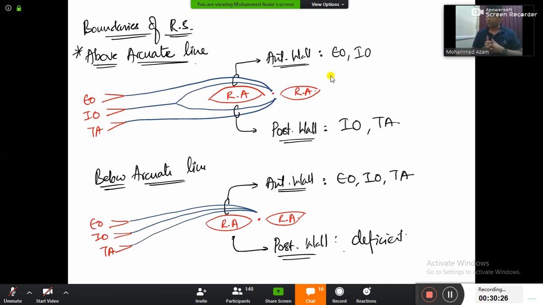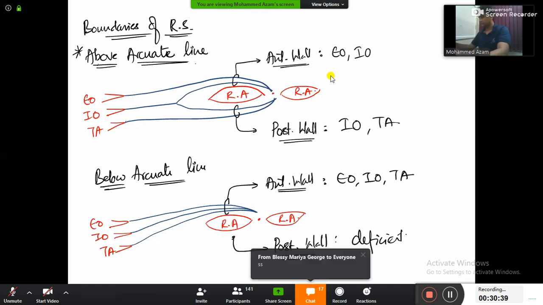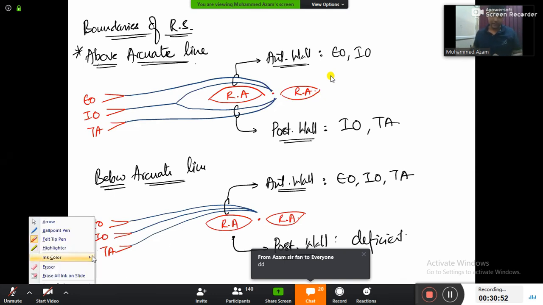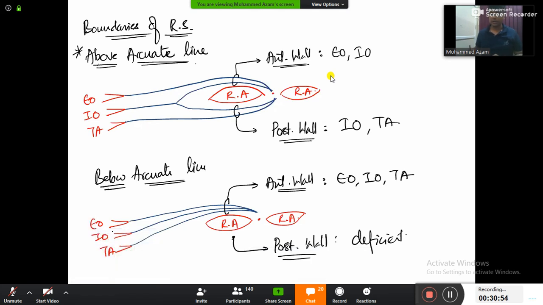Is it okay? So these will be the boundaries of rectus sheath. Let me know if you're done with the diagram. We will go ahead with the contents right now. Very good. Should I remove the diagram, guys? Should I remove the diagram? Okay.